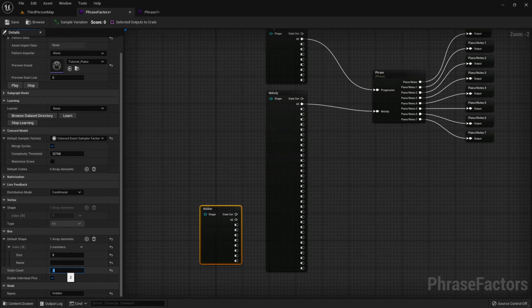The state count of the hidden box is interesting. This kind of represents the power of our model. If the state count is very large, the model can learn a lot, and it will basically perfectly learn our little dataset. If the state count is very low, the model will have to make some compromises because it cannot memorize all of the phrase information that is in the dataset, and thus it will have to mix and match, and it'll be less deterministic.